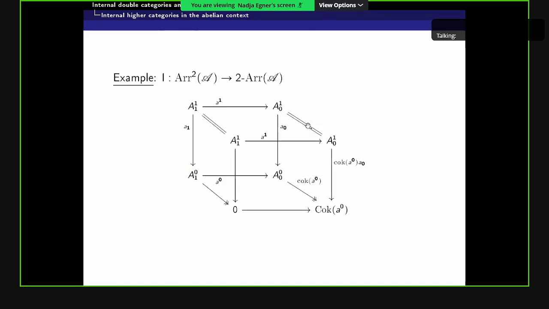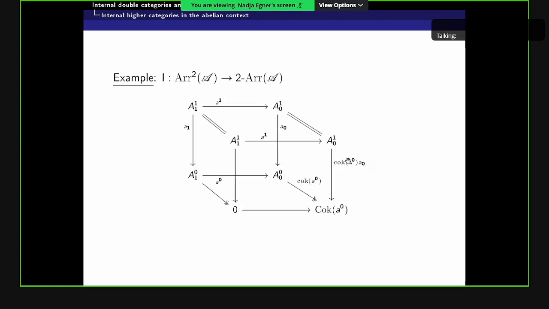And as an example, we can look at the reflection of the double category in the two arrows category. So if we have here a commutative square in the back, then here on the top, we don't change anything. So we keep A11 and A01. Here we have 0. And then we take here the cokernel of A0 to the 0. And then the composite of A1 with cokernel A0 after A0 is indeed 0.